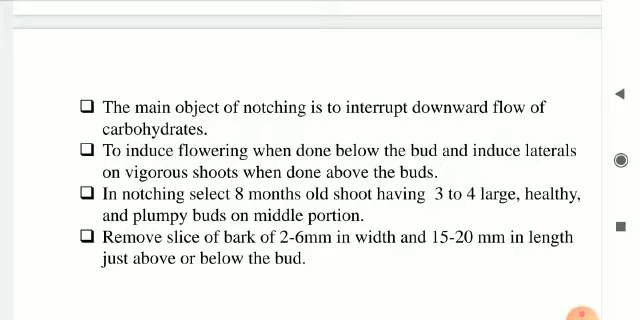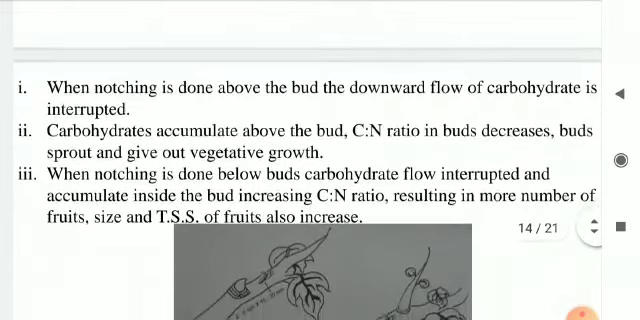Remove a slice of the bark of 2 to 6 millimeter in width and 15 to 20 millimeter in length, just above or below the bud. Now these are the dimensions of the slice of the bark to be removed, that is, about 6 millimeter in width and 20 millimeter in length. Such a length and breadth of the bark is removed just above or just below the bud according to our objective. Let us move on to the next slide.